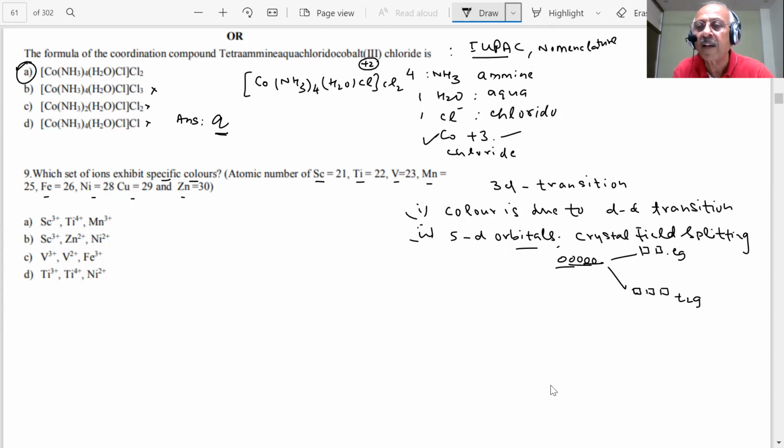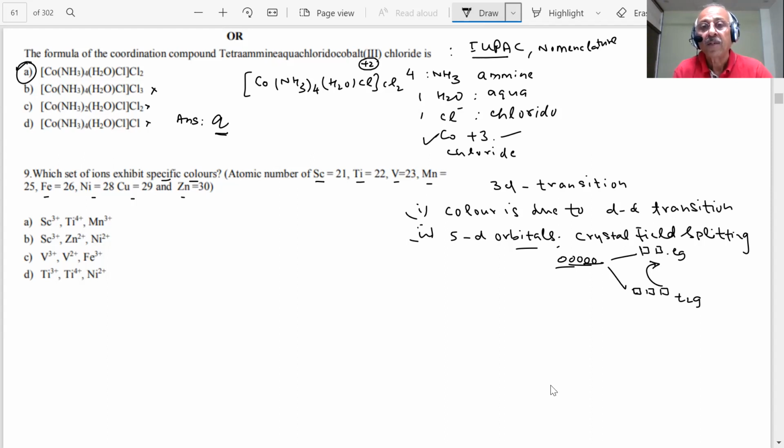So if there is excitation of an electron, that is, if electrons can absorb energy in the visible region, then you have seen the complementary colors we have drawn. This is called t2g to eg transition, or d-d transition. Is that right? Yes, sir. Did I revise the crystal field splitting? Because questions will be on that also in the paper, students.